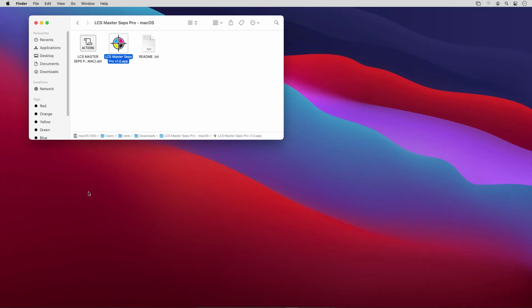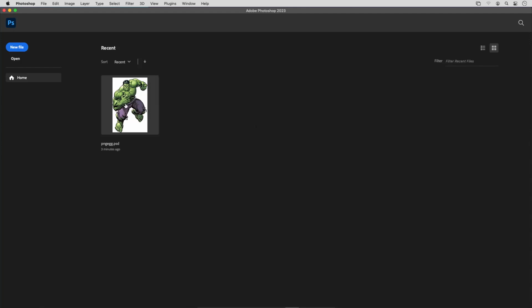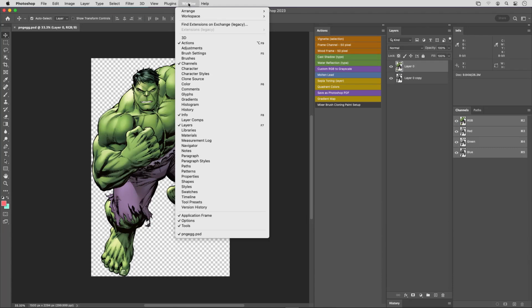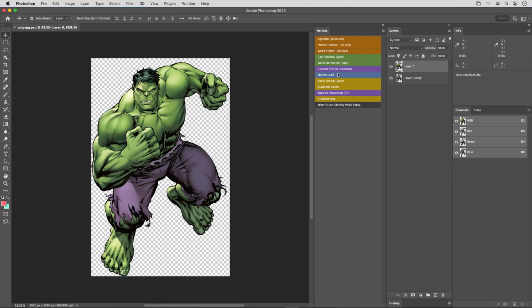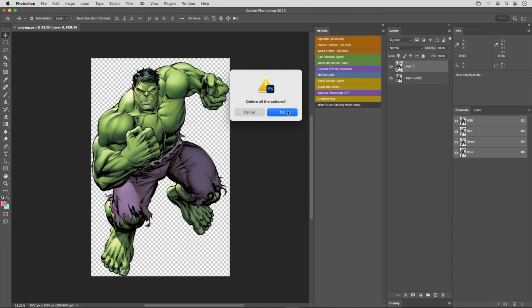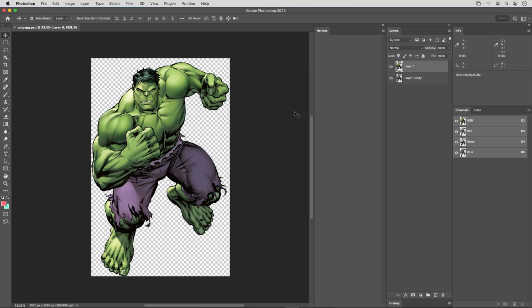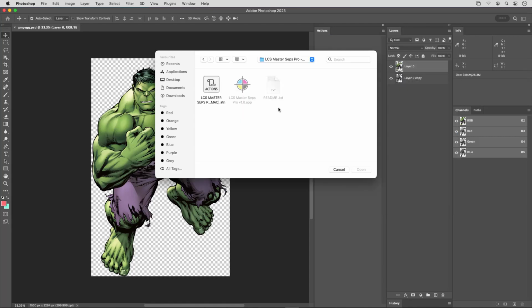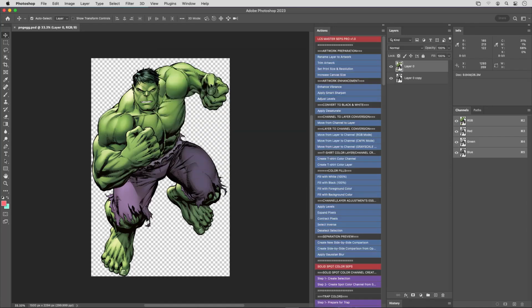With the installation complete, the next step is to load the action file in Photoshop. Open Photoshop. Open any artwork. If the actions panel isn't visible in your workspace, navigate to Window and then choose Actions to open it. To clear the default actions, go to Action Options and select Clear All Actions. To load the Master Seps Pro actions, go back to Action Options and choose Load Actions. Navigate to where you stored the downloaded folder and open this action file. Well done, we have successfully loaded the actions into Photoshop.